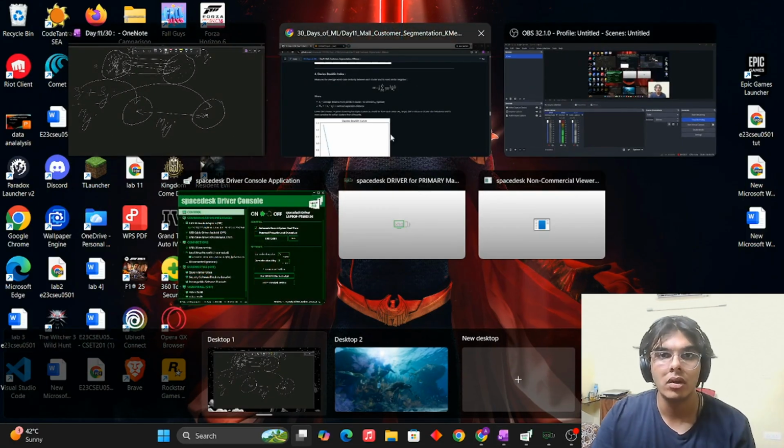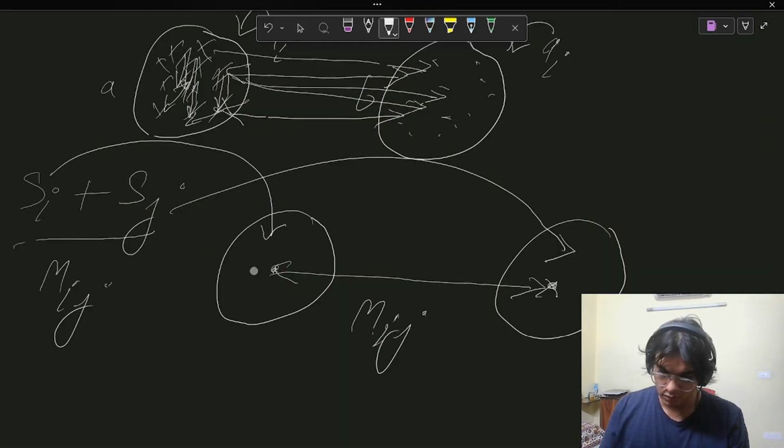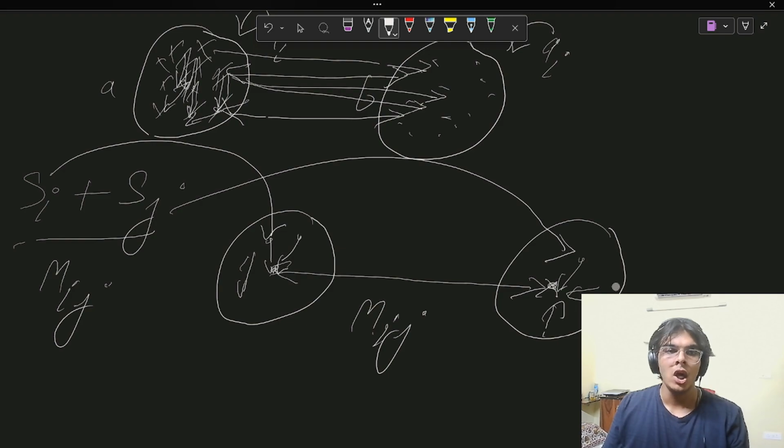If you look here, S is the average distance from points of i to the centroid of i. So the distances between this point and the centroid, this point and the centroid, and so on, and then we average all of them out. Similarly for this cluster, this distance, this distance, this distance, and we average them all out. So it is a very good representation covering both the intercluster and the intra-cluster distance.